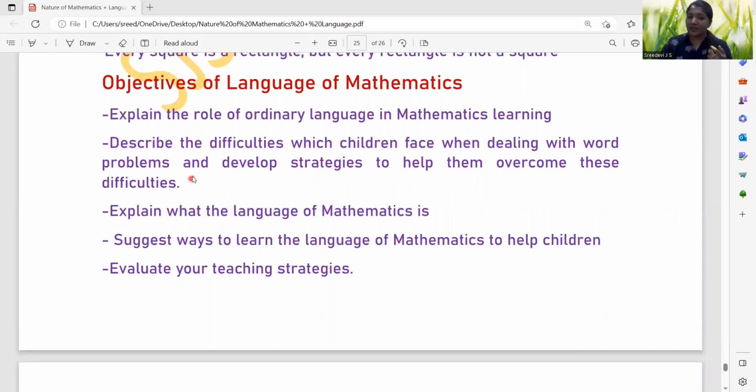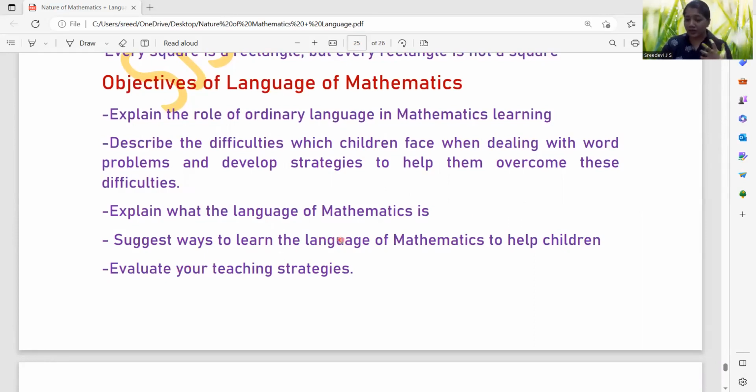Comprehension ability is less when it is connected to the language of mathematics. That is, when ordinary language is clubbed with mathematical language, the word problem reading and comprehending ability is less in children. So that has to be developed. Okay? Explain what the language of mathematics is. You have to explain it and suggest a way to learn the language of mathematics to help children.